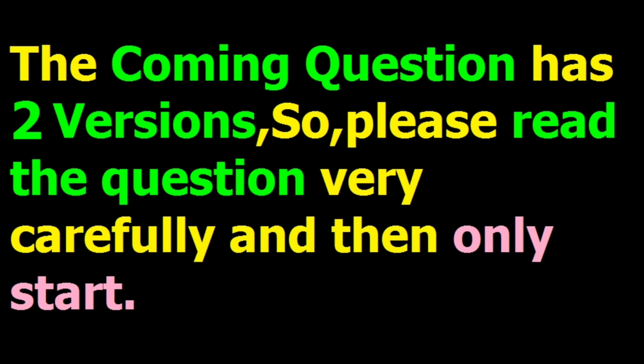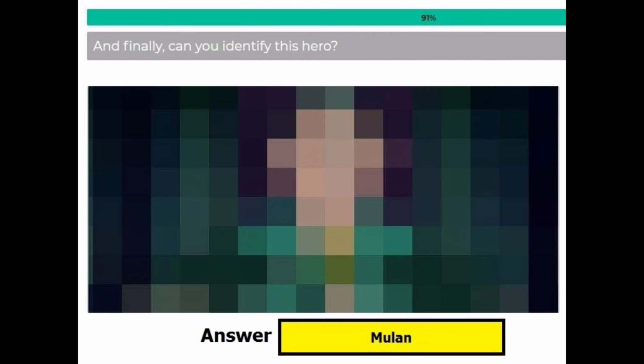Now, the coming question has got two versions, so please read the question very carefully. For instance, in version 1 of this question, it is asked, and finally, can you identify this hero? If this question comes, then your answer is Mulan, M-U-L-A-N.